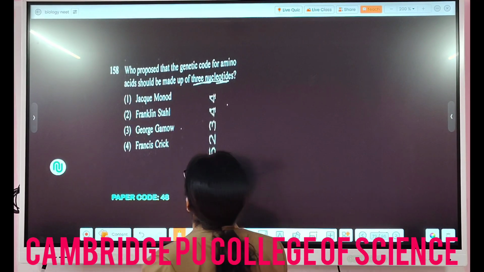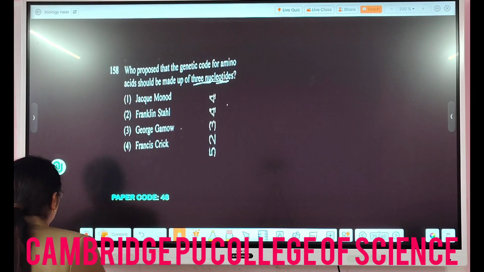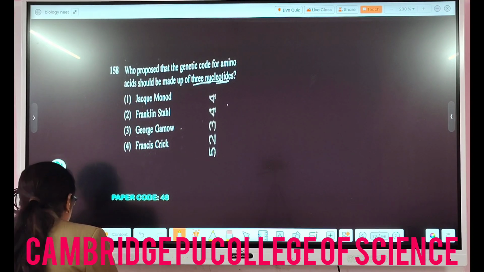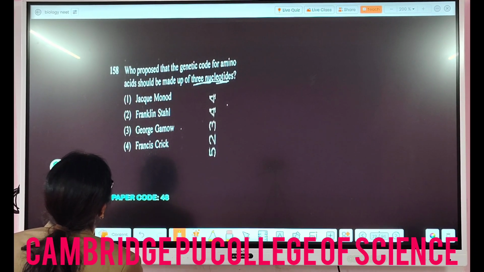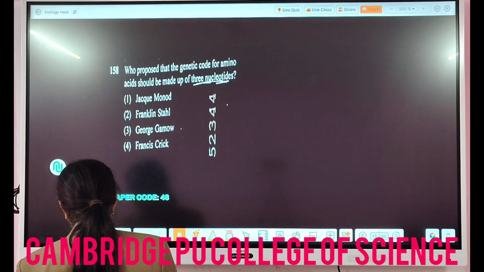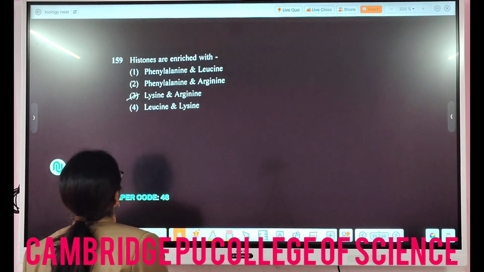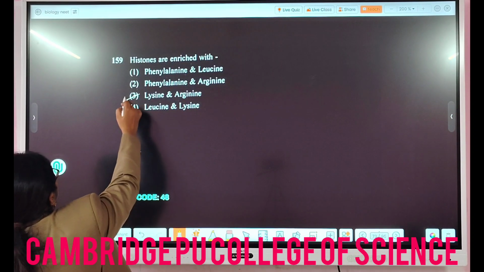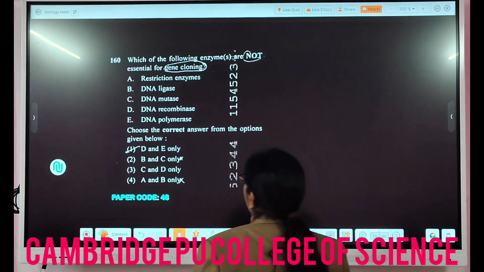Then who proposed that the genetic code for amino acids should be made from the 3 nucleotides? So in this case, the options given are Jacques Monod, Franklin Stahl, George Gamow and Francis Crick. So the answer here is George Gamow. Histones are enriched with, so you know they are enriched with the basic amino acids lysine and arginine.